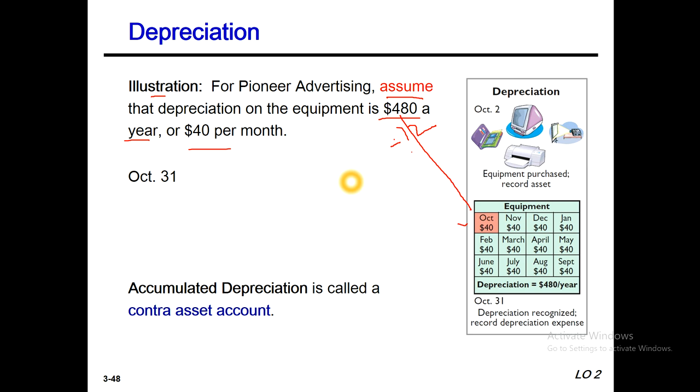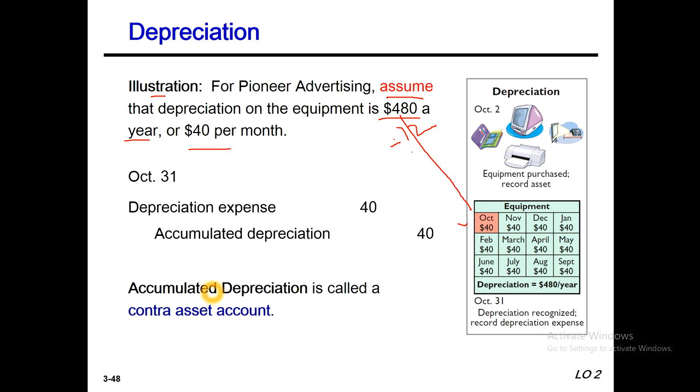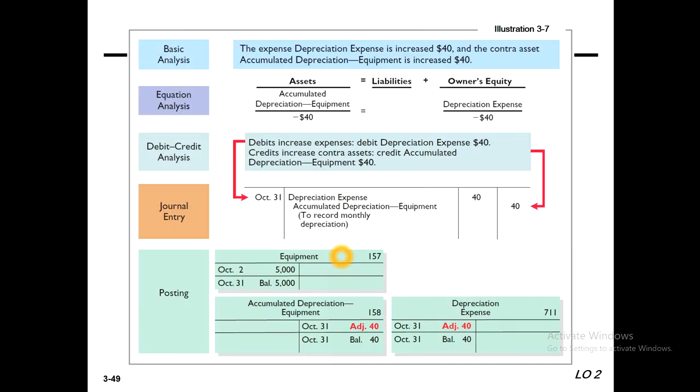So here the expense will be debit, that means depreciation expense, and accumulated depreciation will be credit. Accumulated depreciation will be credit here. Accumulated depreciation is called a contra asset account. In a later chapter I will discuss accumulated depreciation in detail, inshallah. So here accumulated depreciation 40. This amount is very easy to understand, I think.